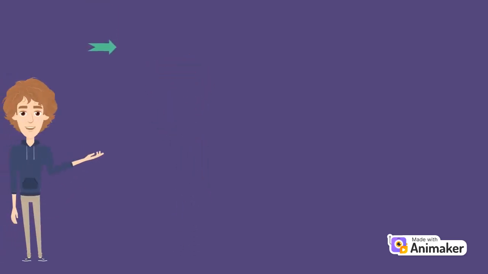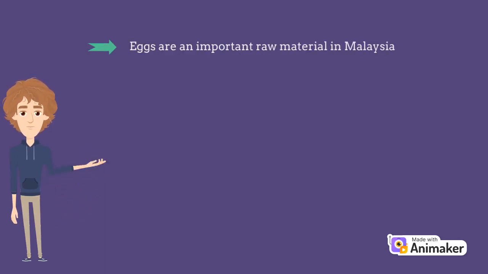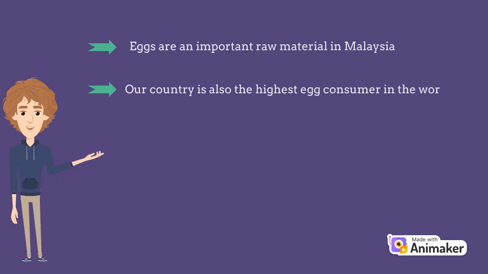Okay, first of all, eggs are an important raw material in Malaysia. There is a fact that our country is also among the highest egg consumers in the world. Our country ranks 6th in egg consumption. An interesting fact is that the average Malaysian consumes 30 billion eggs a day, or 930 billion a month.